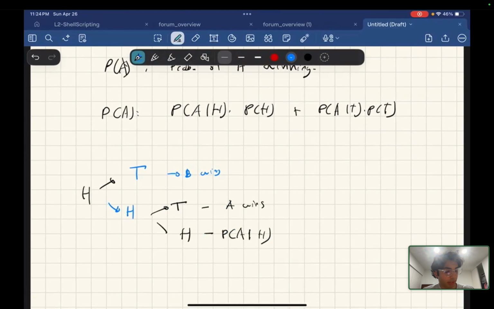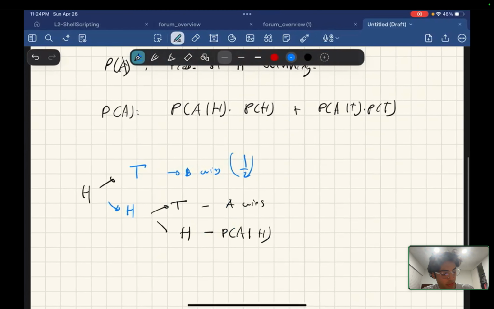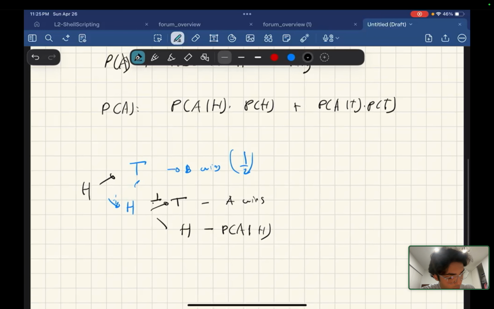B wins here with probability 1/2, because the chance that we flip a tails given we flipped heads initially is 1/2. It doesn't matter, because tails and heads are independent regardless of the previous flip. And then if person B flipped the heads after A flipped the heads, that's probability 1/2. The chance that after A flips heads, B flips heads, and A flips tails now is 1/4. And the chance that we get back to the probability of A given H is 1/4.